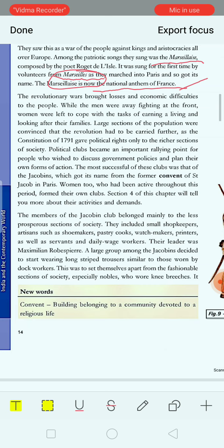And next we'll see about the Jacobins Club. What is the role of the Jacobins Club and who were included in it, means who were the members of the Jacobins Club. And also we'll see what kind of punishment was given to King Louis XVI by the citizens of France. Okay, now let's see.